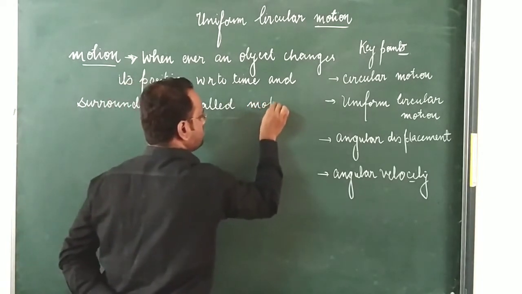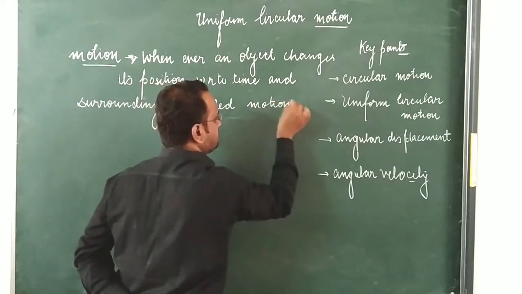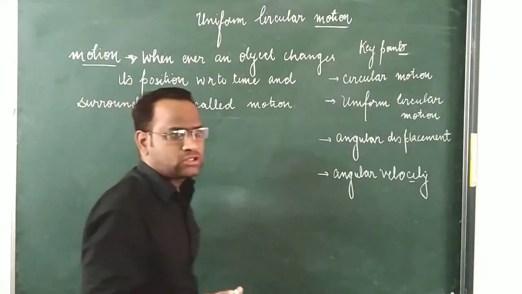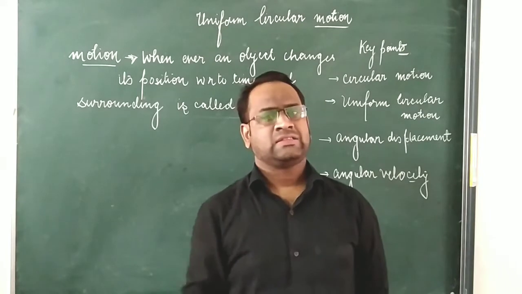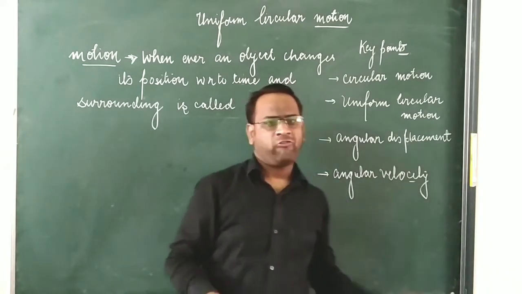Okay, students. Like the rotation of Earth, and revolution around the sun, each and every planet is revolving around the sun. These are termed as phenomena of motion.